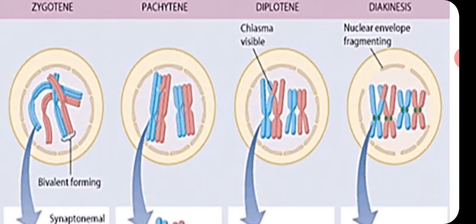Why does it happen? In this stage, two homologous chromosomes repulse each other. They tend to move apart from each other, which is why terminalization occurs. Moreover, the chromosomes condense further and further. They appear very clearly like threads. Diplotene means two threads, double threads, because two homologous chromosomes move apart from each other and clearly appear like two threads.